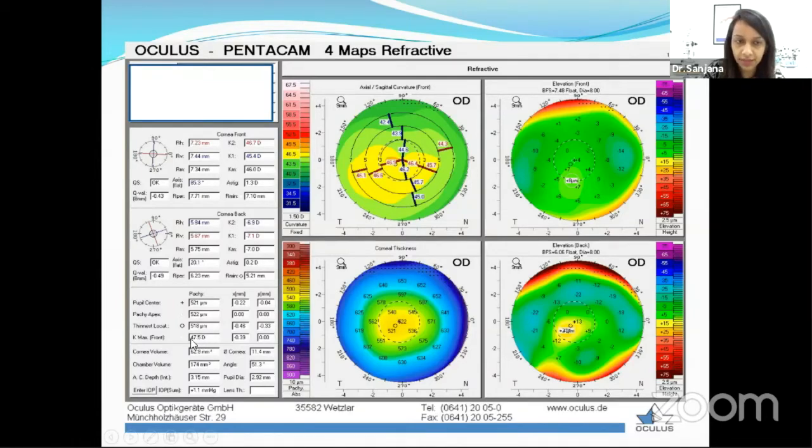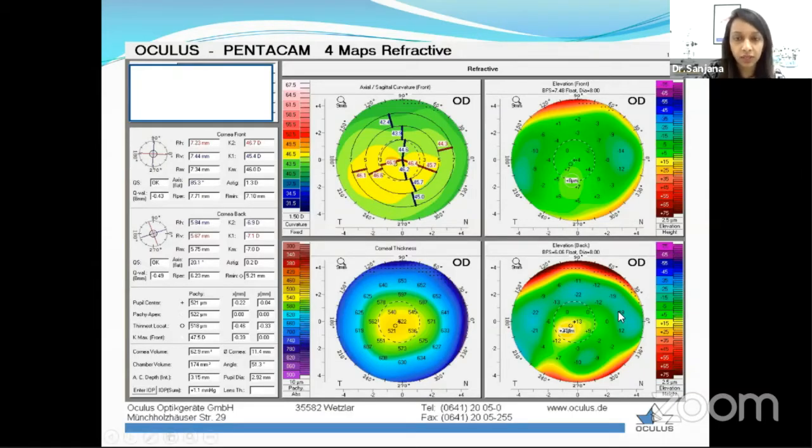So in this case, overall, it may look okay, but when we closely look at it, we do see that the K max is actually 47.5, which is above the normal range. And when we look at this, there is a suspicious island. So it's always important to look at the elevation map, more so the posterior elevation, because that is where we need to concentrate, especially for refractive surgery planning.